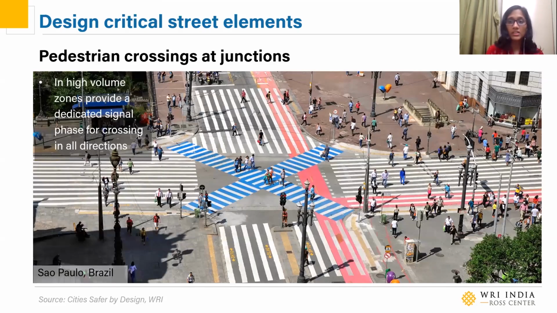Crossings can be designed as per the requirement, right? So the width can vary depending on, let's say, the pedestrian volumes, for example. In high volume zones, you can provide a dedicated signal face to allow pedestrians to cross in all directions, like at this junction in Brazil.